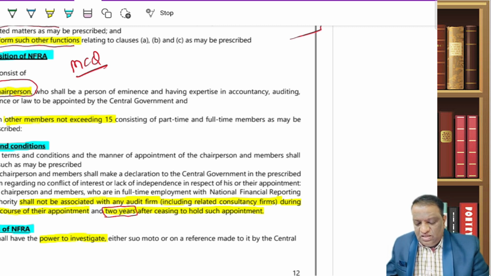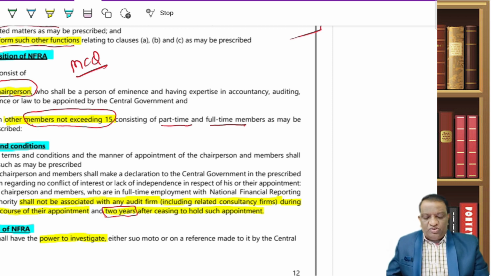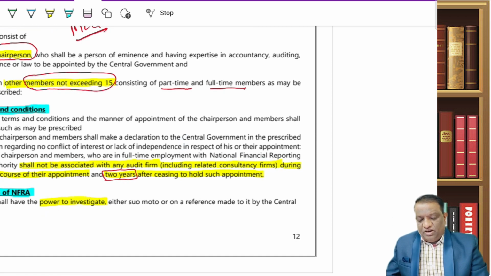One chairperson and members not exceeding 15. So it is like chairperson plus 15. They could be part-time or full-time, anything. But chairperson plus 15 is the maximum number of members that would be involved in this NFRA. Now, terms and conditions, nothing much. It's all about such terms, such conditions and all. I'm limiting our explanation to the examination perspective. So from the examination perspective, he may ask you in your MCQs about this one.